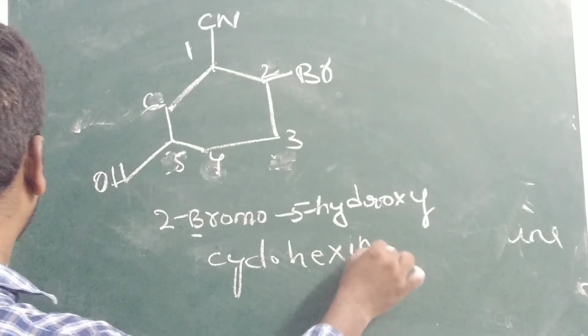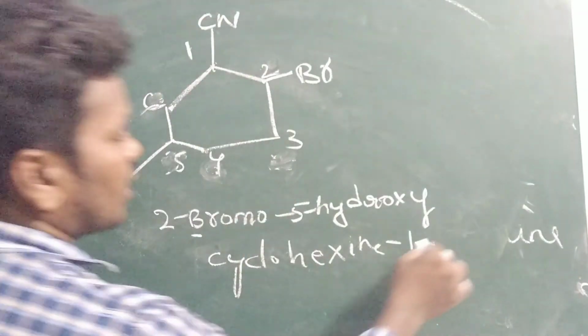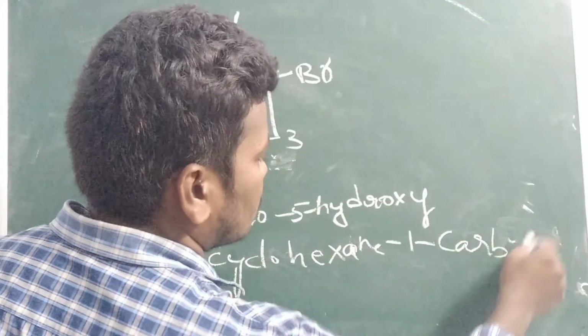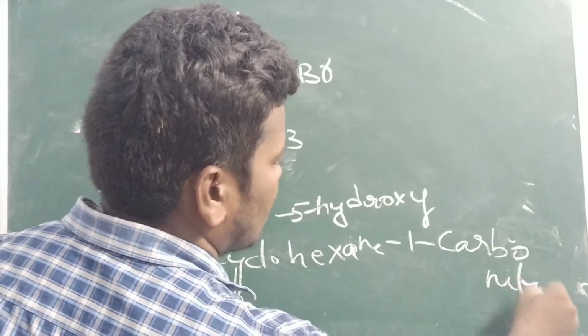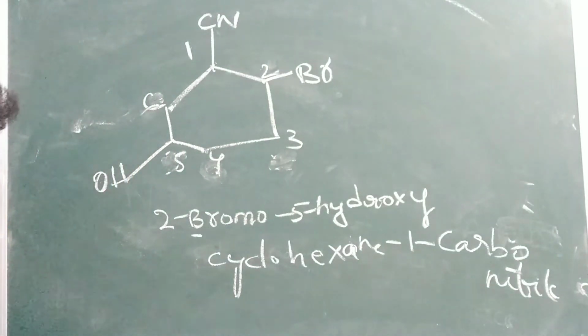Cyclohexane, 1. Nitrile or carbonitrile? Hexane carbonitrile. We should not write the nitrile. Why? Because we are not counting the carbon containing the functional group. That way we have to write it. We should not write it as a nitrile.